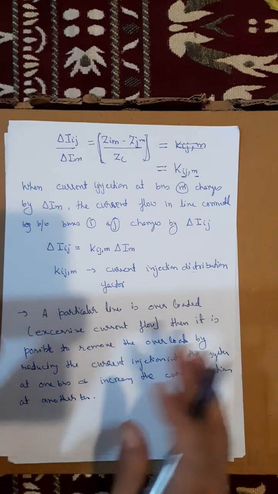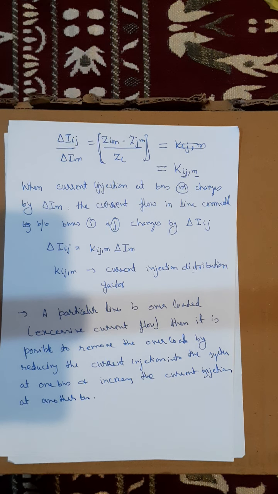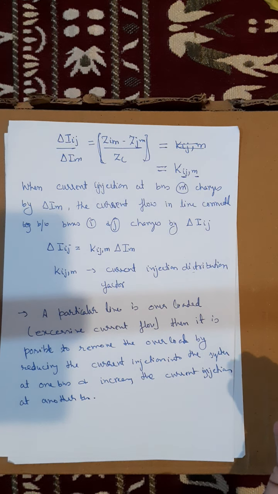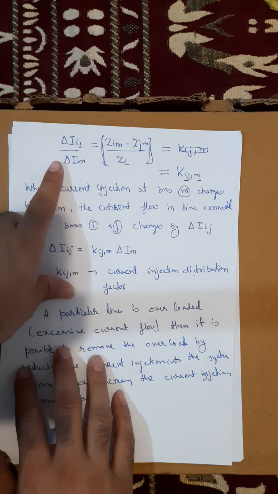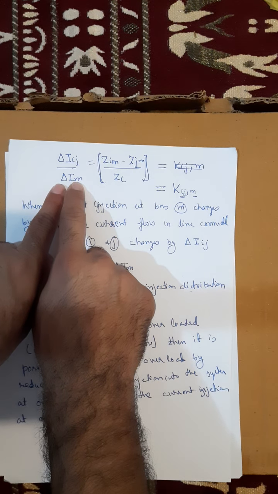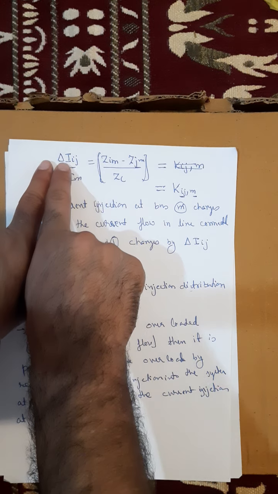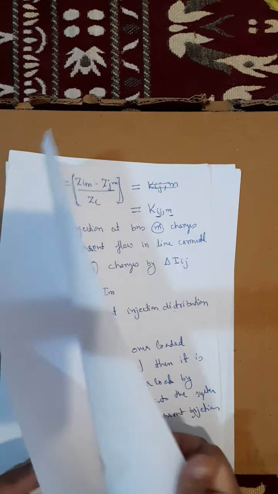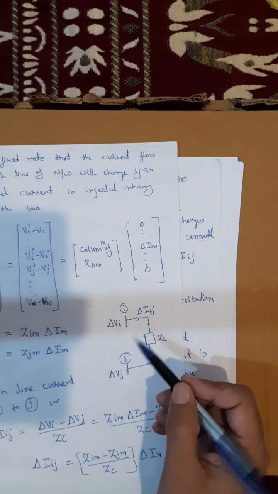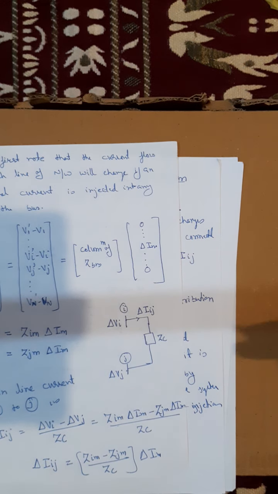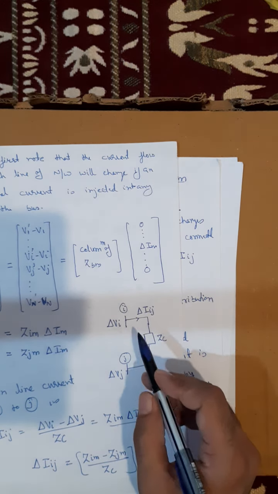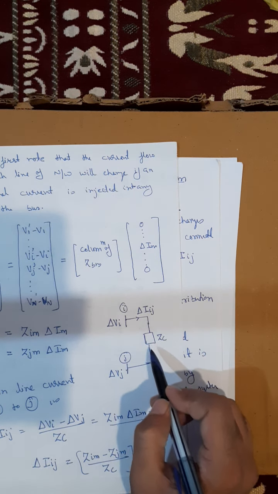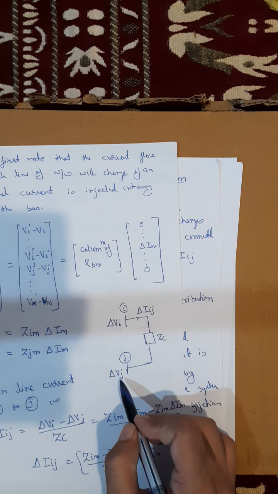So if a particular line is overloaded, what can we do? We can remove this overload by reducing the current injection into the system at one bus and increasing the current injection into some other bus in the same system. Because we studied here that with the help of the current injection at a particular bus, we can change the current flow in the transmission line. Like I showed you here, we are injecting a current delta Im at bus M, and because of that the current that is flowing in the transmission line, which is represented by Zc, and this transmission line is connected between delta Vi and delta Vj, changes.